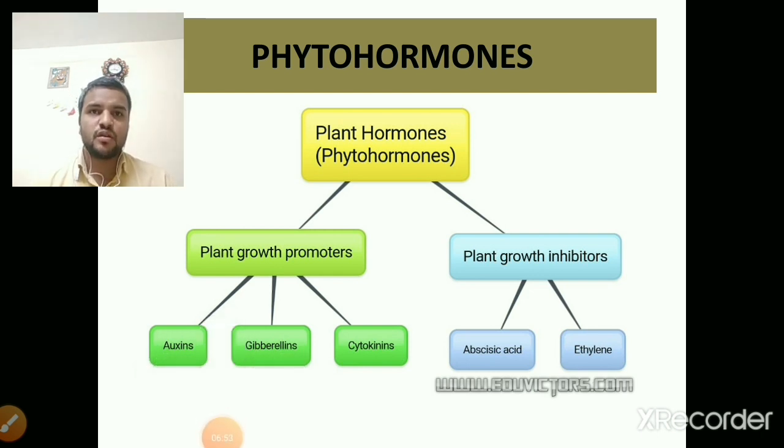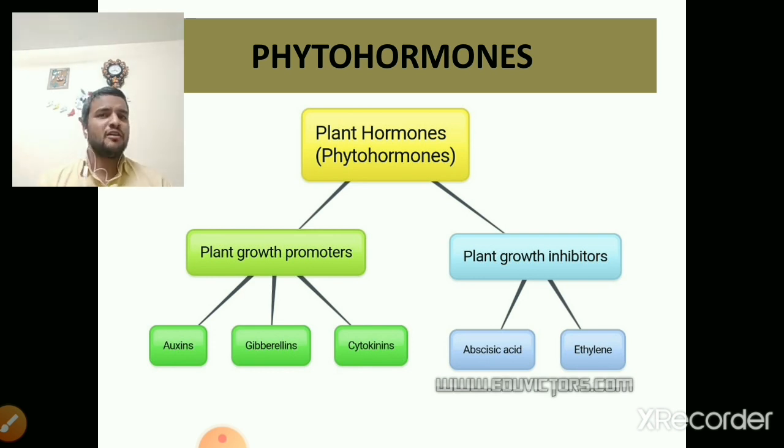Phytohormones. Phyto refers to plant, and hormones refers to the chemicals. Certain chemicals secreted in the plants are responsible for the control and coordination in the plants. So phytohormones are divided into plant growth promoters and plant growth inhibitors. These phytohormones are mainly divided into plant growth promoters and plant growth inhibitors.